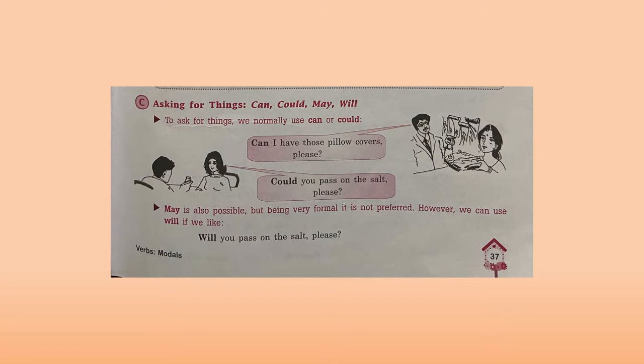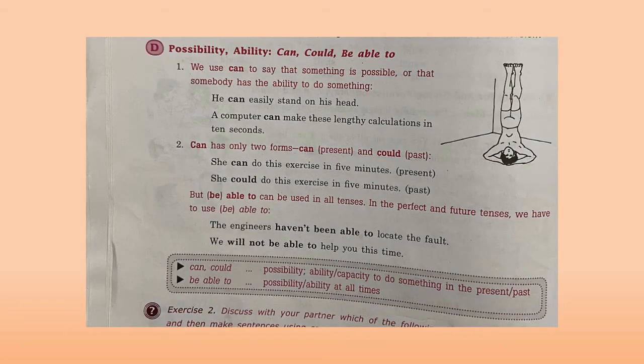For asking for things, we can use can, could, may, will. Can and could, we normally use for asking something. May is also possible, but being very formal, it is not preferred. However, we can use will if we like: will you pass the salt please? By now we have seen the uses of can, could, will and may. If you want to ask something, can, could, may and will are used.